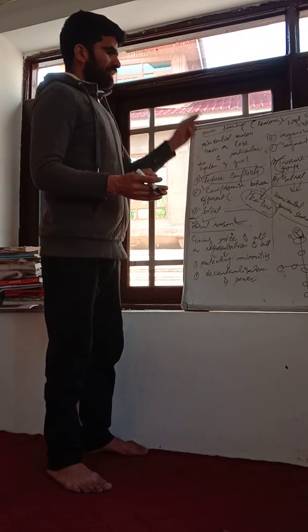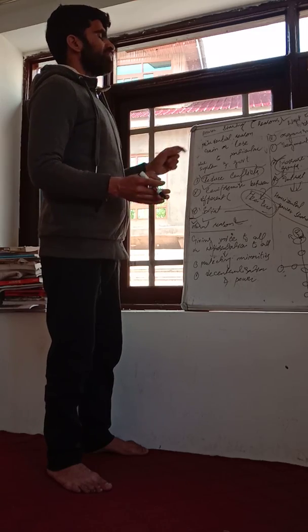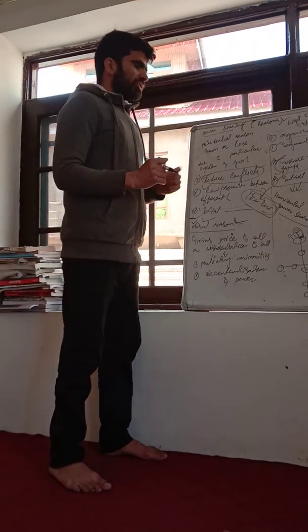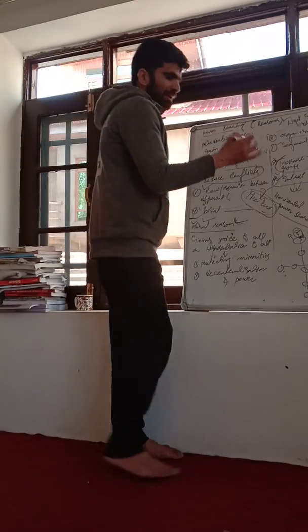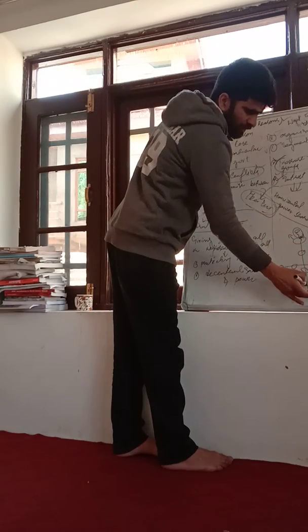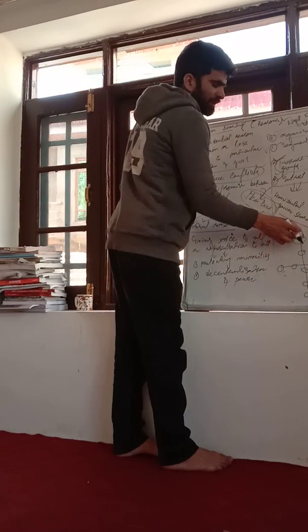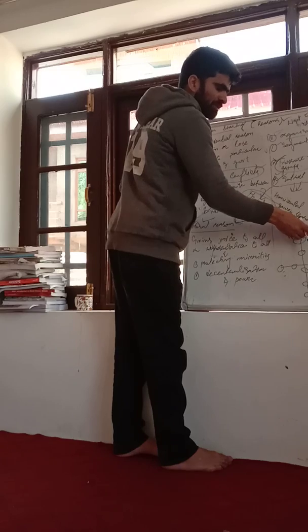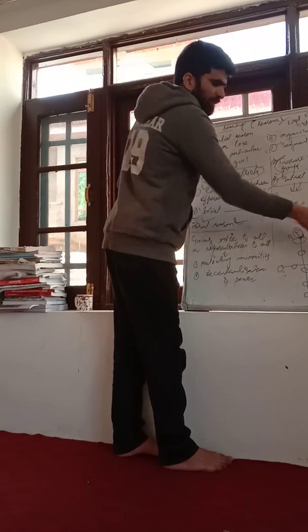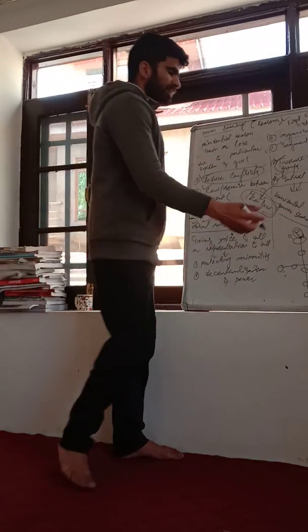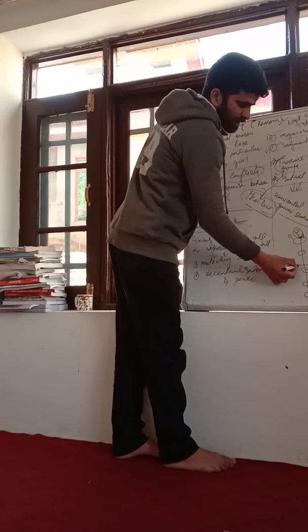We have broadly divided power sharing into two groups. When we talk about a democratic government, power is shared in two ways. Firstly, it is vertical power sharing. What is vertical power sharing in particular? We share the power from the center to sub-units. Now the horizontal power sharing: we share the power between the different organs of the government.